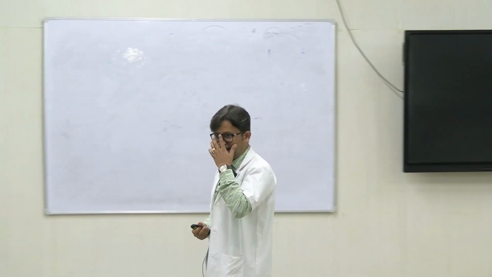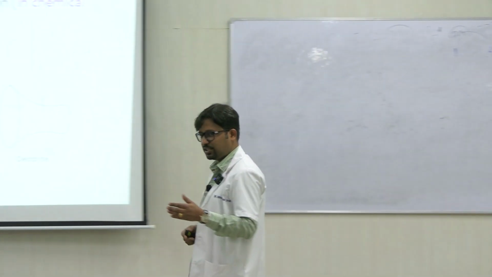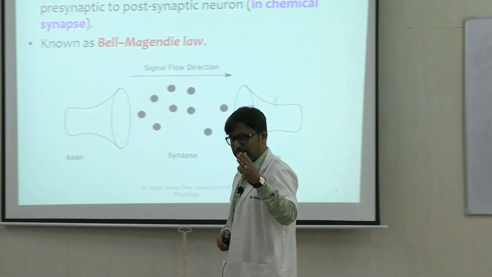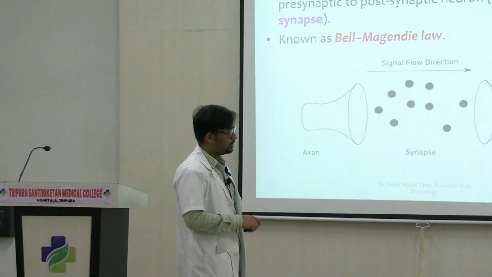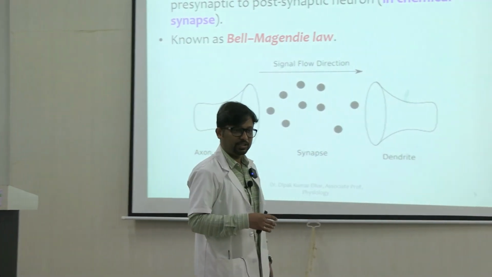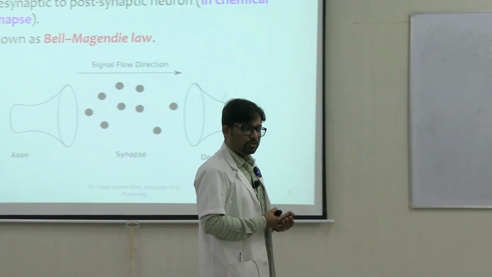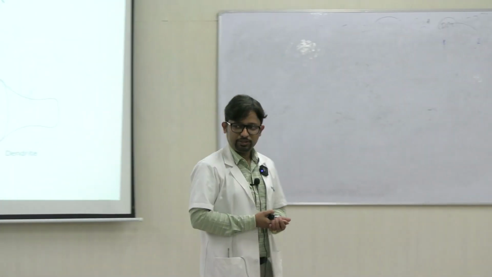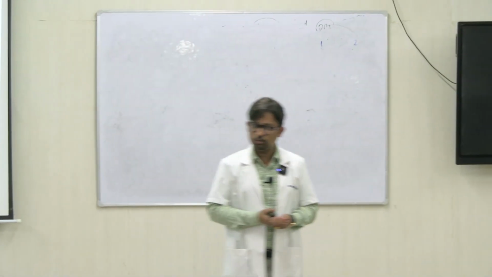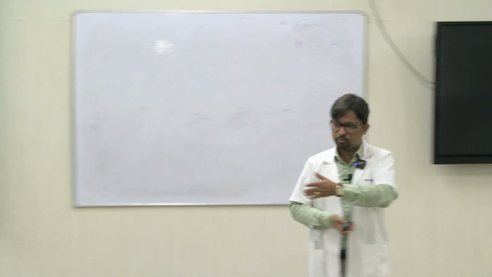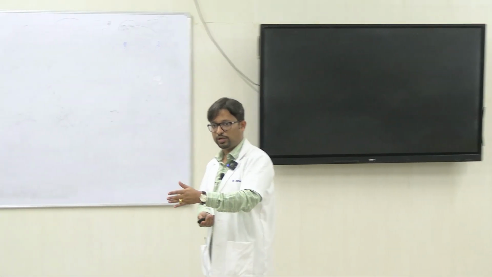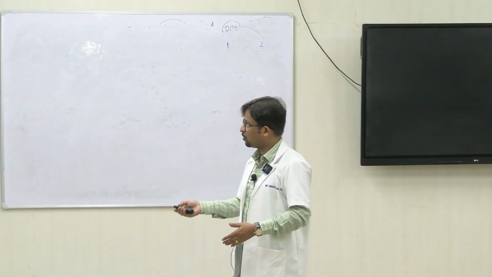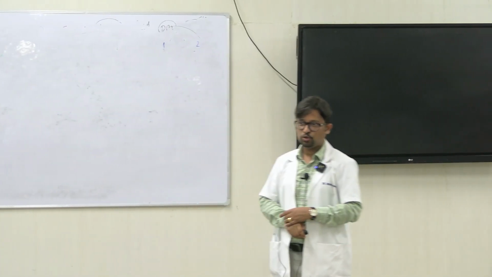So the first law states that information across the synapse always moves from presynaptic to postsynaptic neurons, and this is because of the nature of chemical transmission. So all the neurotransmitters are there in the presynaptic neuron. The receptors are on the postsynaptic neuron. So it is but natural that they will flow only in one direction. So this law is also called as Bell-Magendie law.